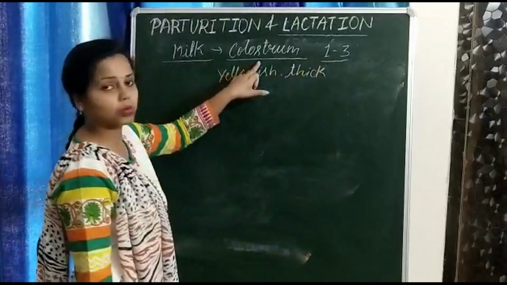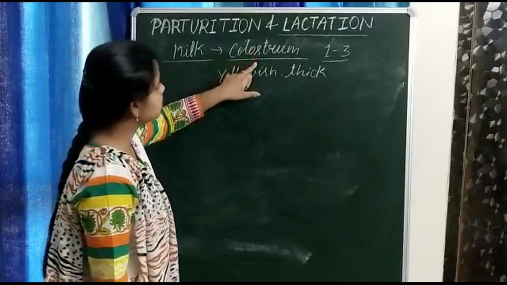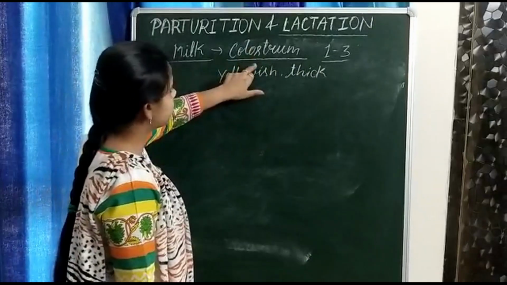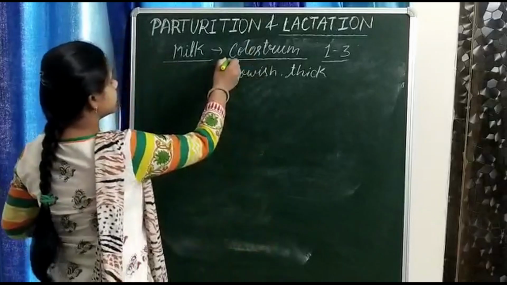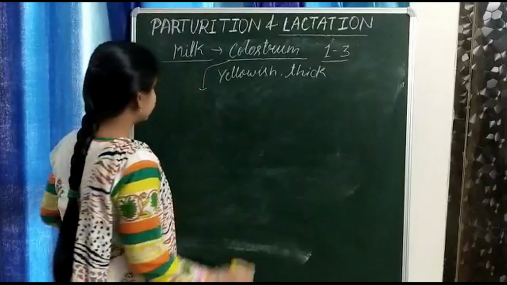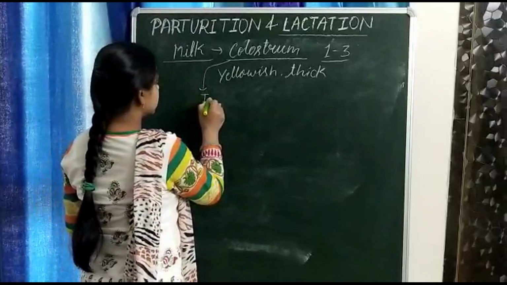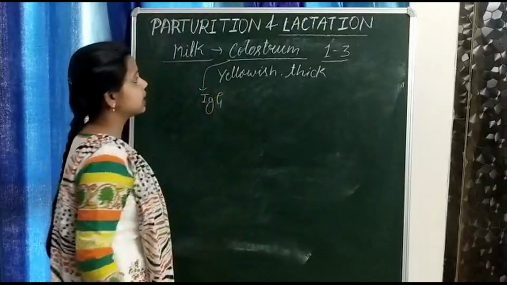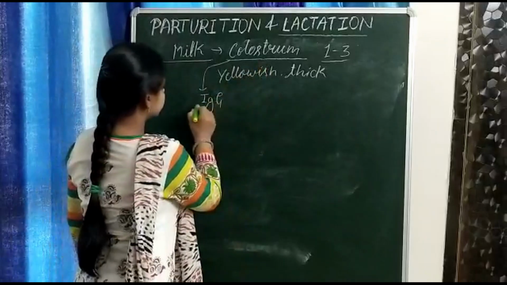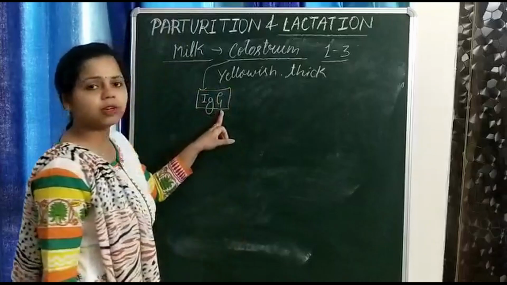It is very important for a newborn baby, for an infant, because it is rich in proteins, and along with that antibodies are present in colostrum, and mainly which antibody? IgG. That is a type of antibody.